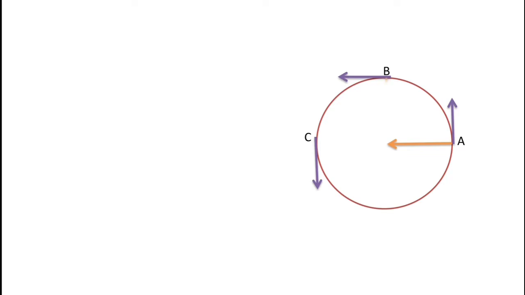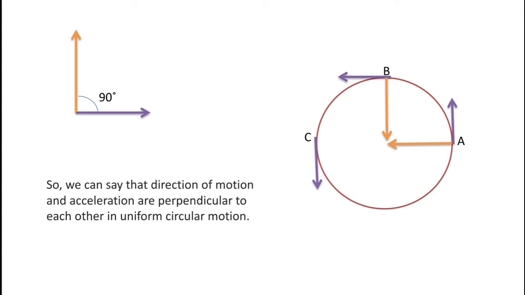In the same way, we can also draw for the point B. So from this diagram, it is clear that if this purple line represents the direction of tangent and this orange line represents the centripetal acceleration's direction, then both are perpendicular to each other, because there is an angle of 90 degrees between the centripetal acceleration and direction of motion. So we can conclude that in uniform circular motion, the acceleration and direction of motion are perpendicular to each other.